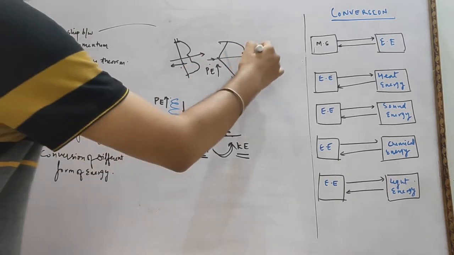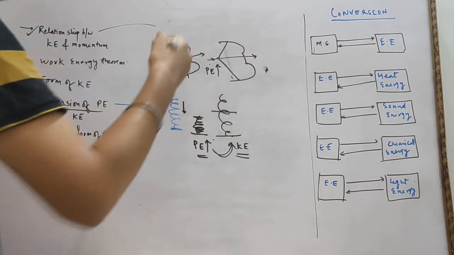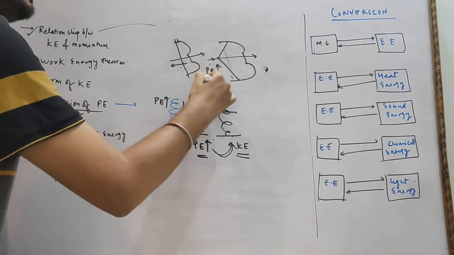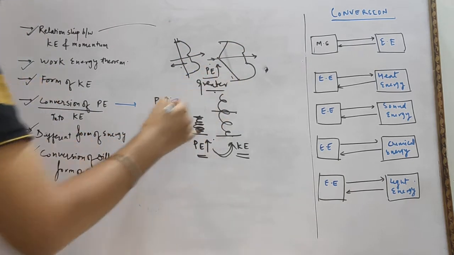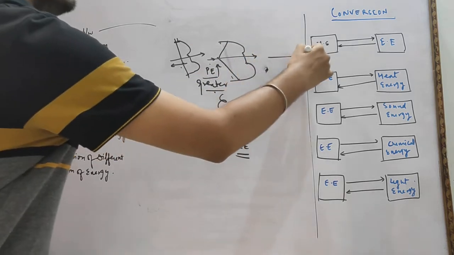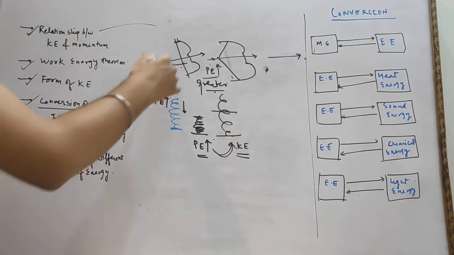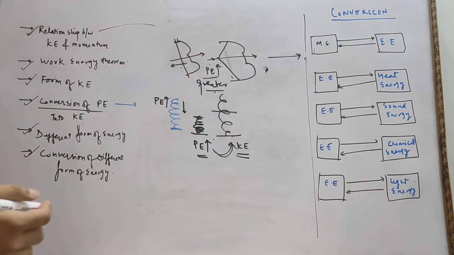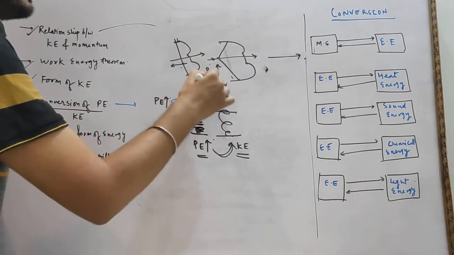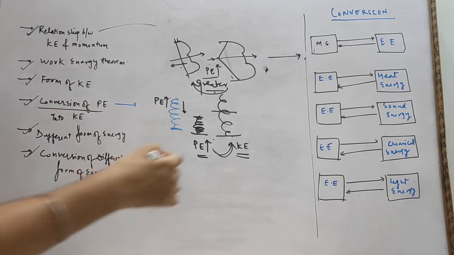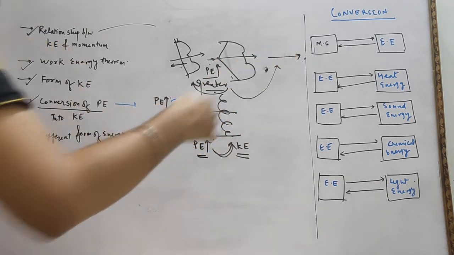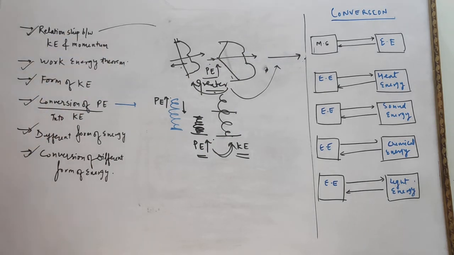The more we stretch the string, the greater the potential energy stored. And if we release the arrow, it will move to a greater distance. So greater potential energy is converted into kinetic energy, so the arrow will move to a greater distance.